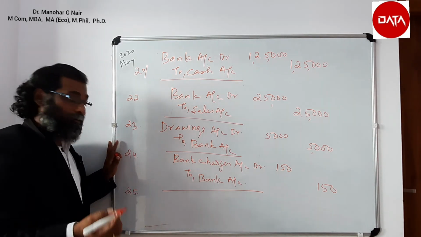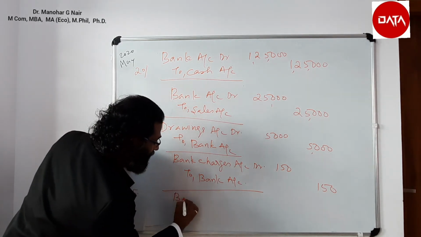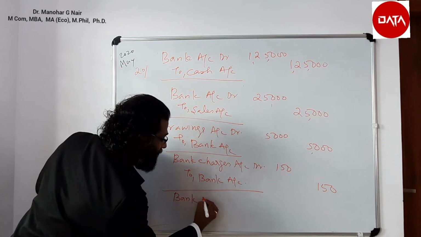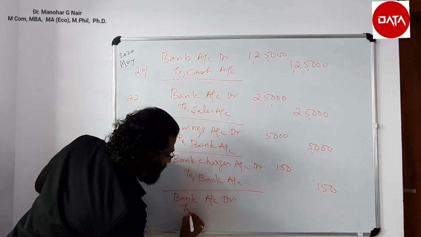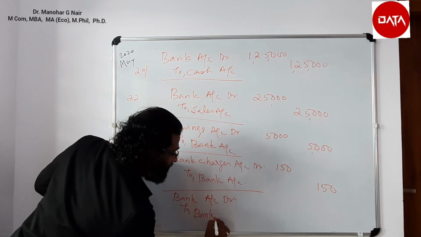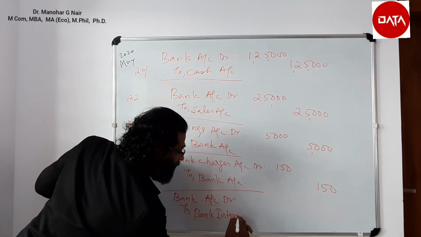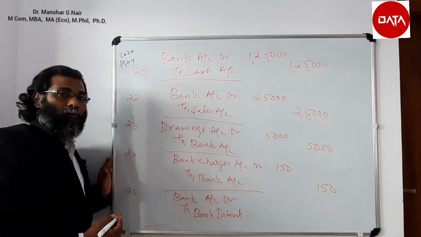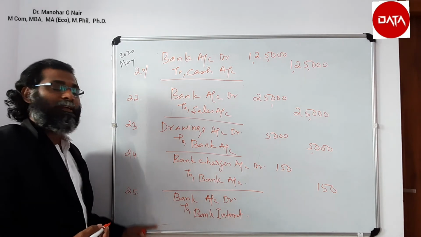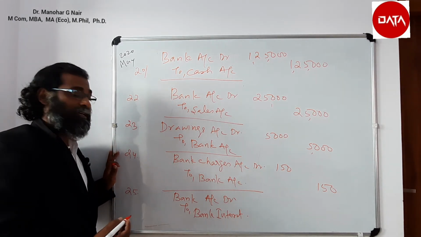So amount received from the bank, so bank account is debited, the receiver. Bank account debit to bank interest, because bank interest is an income. The rule: bank interest is an income, so it is to be credited to the extent of 750.